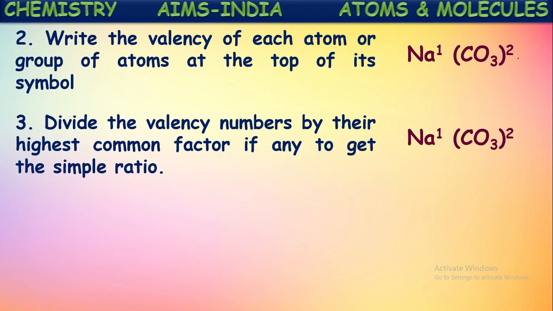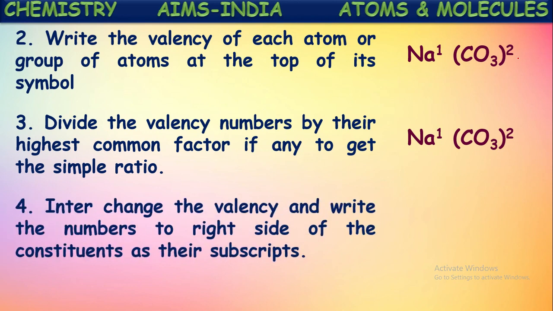Okay. So in the third step, from the valencies, the highest common factor should be divided or eliminated. After that, the remaining numbers we write as the powers. Next step, interchange the valency and write the numbers to the right side of the constituents as their subscripts.